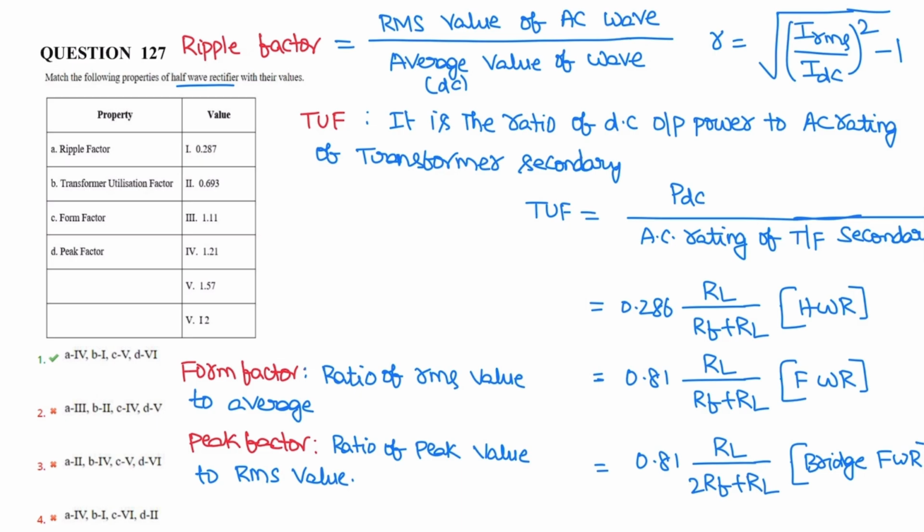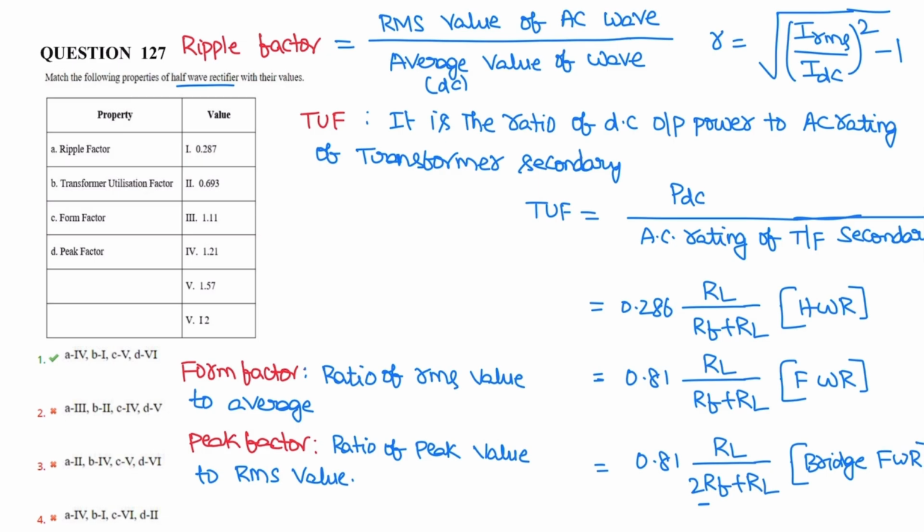And TUF for half wave rectifier is 0.286 RL by RF plus RL. For full wave rectifier 0.81 RL by RF plus RL. RF is a diode resistance in forward bias. RL is a load resistance. And for bridge rectifier there are two diodes, hence we keep 2 RF plus RL.